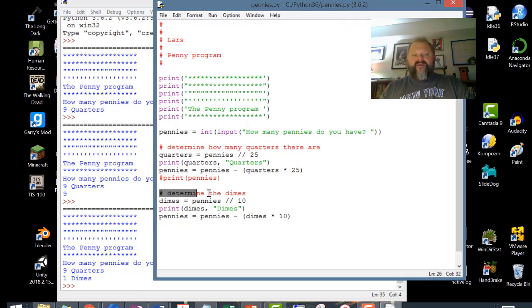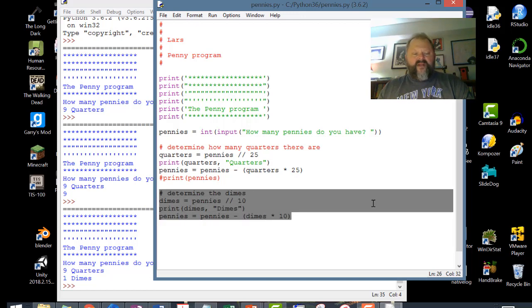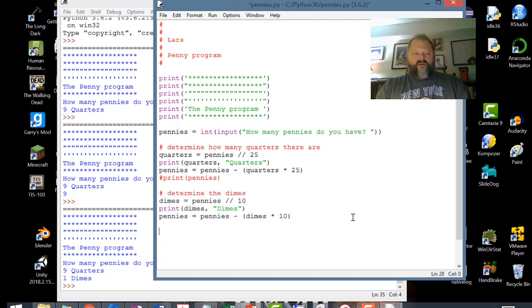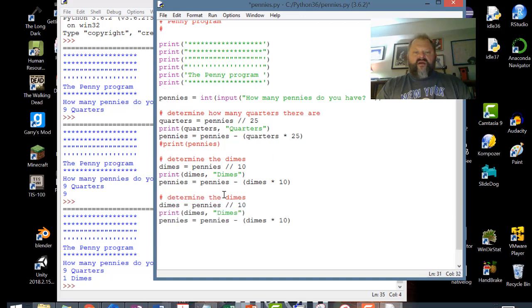So, what are we going to do now? We're going to do nickels, but instead of typing the whole thing over again, let's cut, copy, and paste that code right there. And just where it says dimes, put nickels. Where it says dimes here, for the variable, just put nick. 10, make sure you make that 5. Here, make sure it says nick. Yeah, there's a lot of places to change it. I don't know how much time we're saving. We'll make that say nickels.